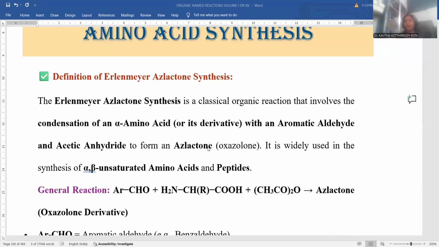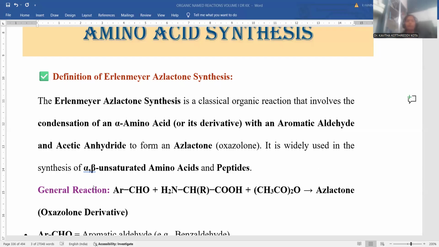Azlactone will be synthesized, which has the IUPAC nomenclature oxazolone. Oxazolone is the IUPAC name, and azlactone is the commonly mentioned name. This is called Erlenmeyer azlactone synthesis. Erlenmeyer is the scientist who first introduced this reaction.